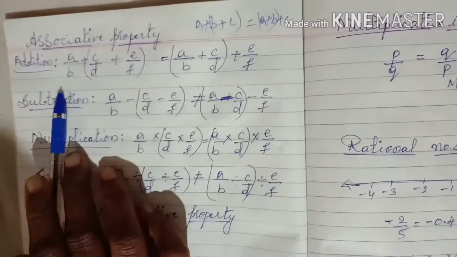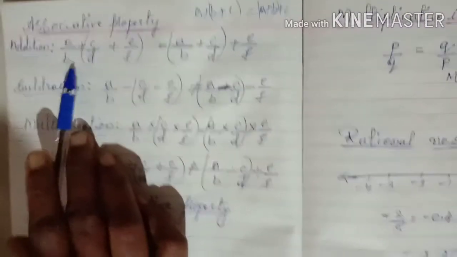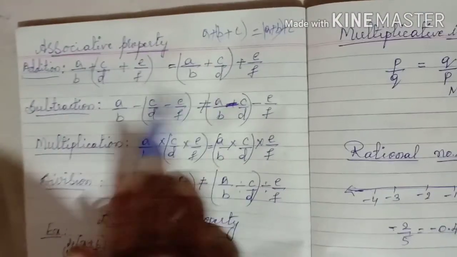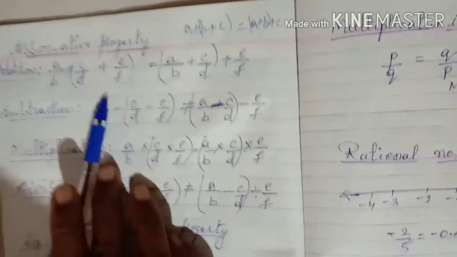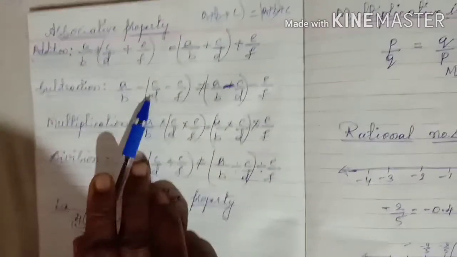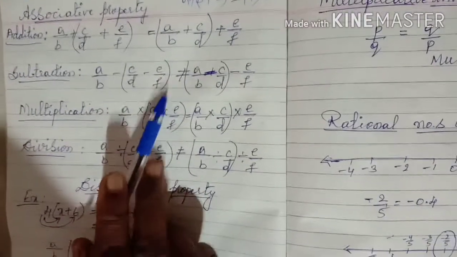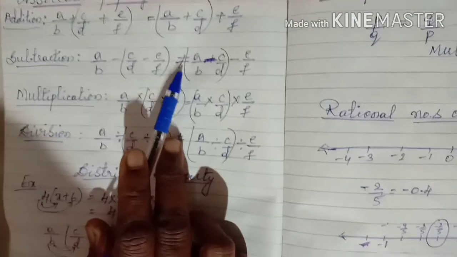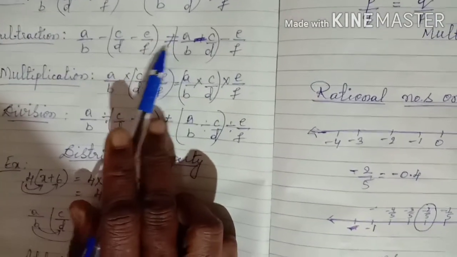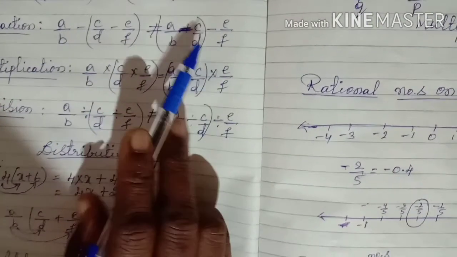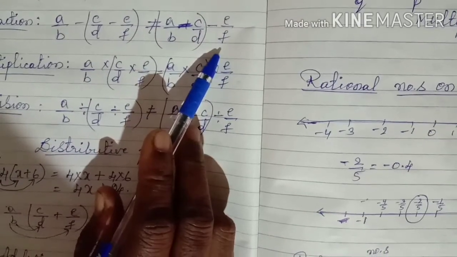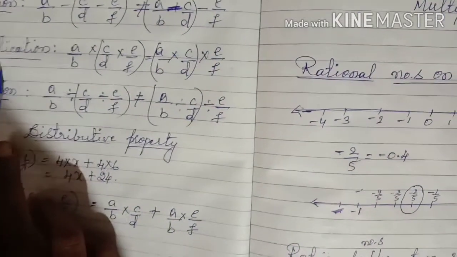Yes, children. You can test it if you want. Take 3 fractional numbers and test it. Then you will see that it holds good. Okay, what about subtraction? A by B minus C by D minus E by F is not equal to A by B minus C by D minus E by F with the grouping changed, children. You can test it.